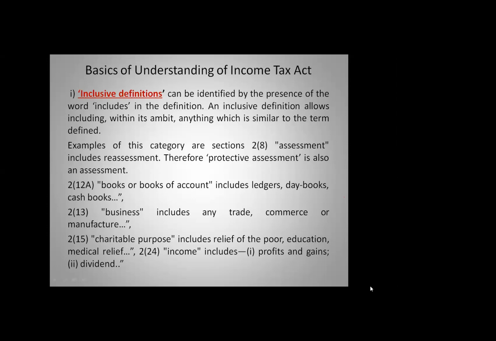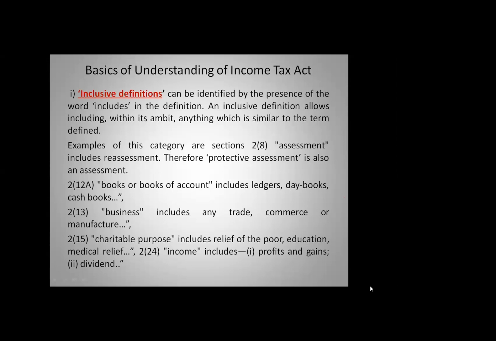Section 2 clause 12A, books or book of account includes ledger, day books, cash book. So these are all includes, inclusive definition. Section 2 clause 13, business includes any trade, commerce or manufacture. Inclusive definition, there is a word called includes.